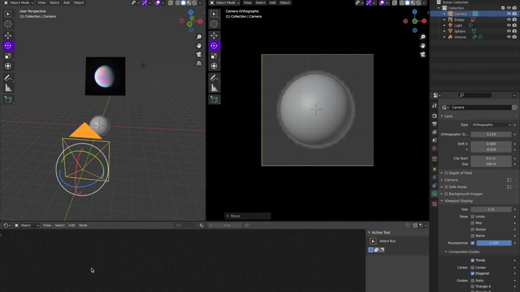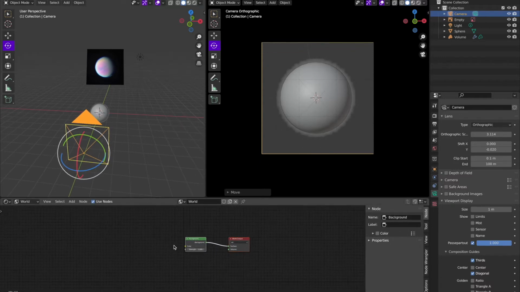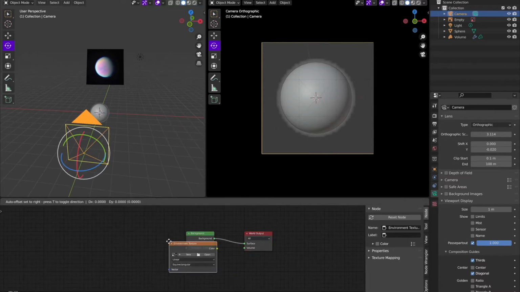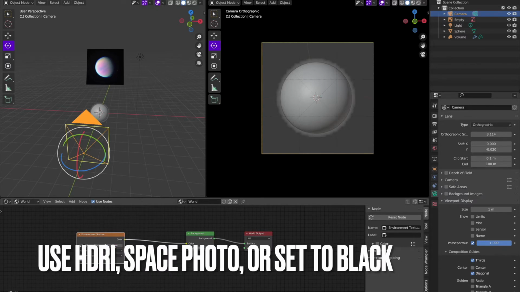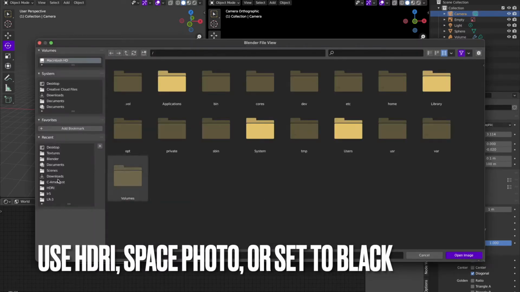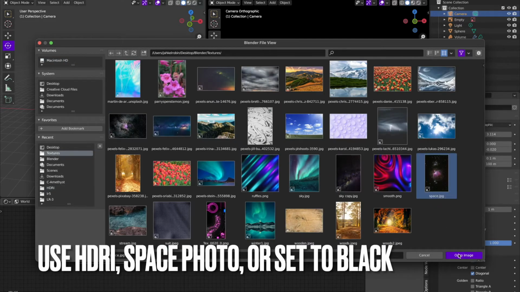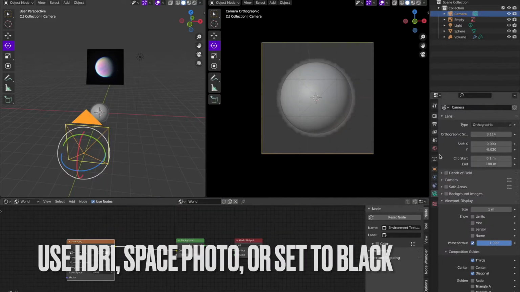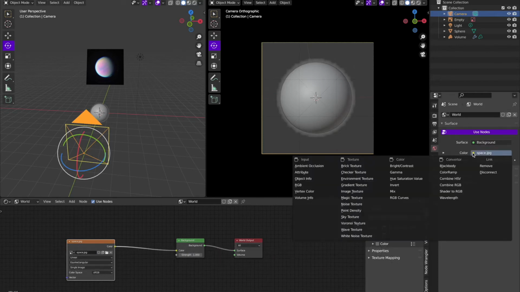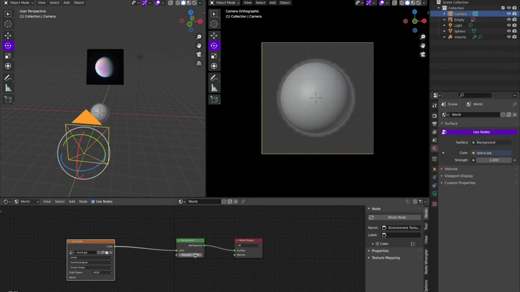Then we're going to head over to the shader editor and build up the world that the space object is going to inhabit. So you can either do an HDRI, which is typical, or an actual photo of space, or just set it to black, whatever your preference is. Of course, I like to try all of them and see what comes out.